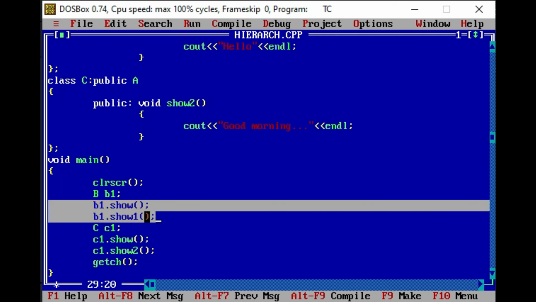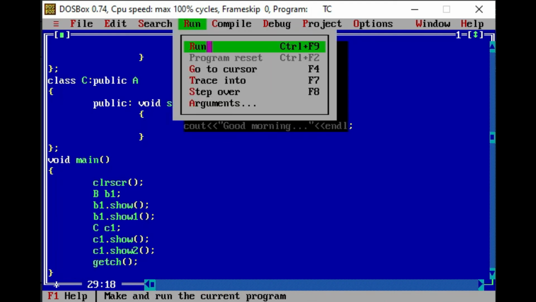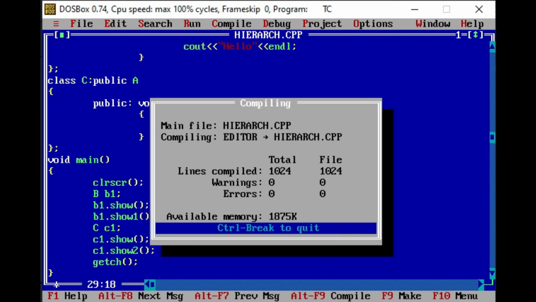So with the help of B1 object which is of class B, I am accessing the properties of class A and class B. We have another derived class which is C class, and for that we have taken here an object C1. So with the help of C1 object we are going to access the properties of class A as well as properties of class C. So show function is of class A and show2 function is defined in class C. Okay, so we will see the output now by running the code.